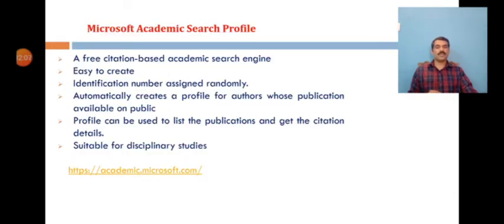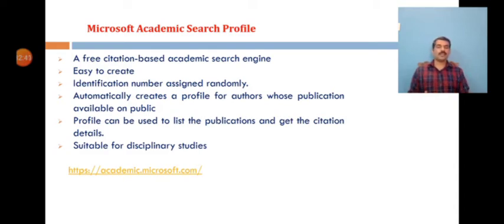And the next one is the Microsoft Academic Search profile. It is a free citation-based academic search engine which is not very popular among the academic community. But creating an account in Microsoft Academic allows the researcher to build a profile around their publications, with an identification number randomly assigned. However, it automatically creates a profile for others who have published in the universe. Whenever you publish anything, a profile will be automatically created, and even if you search with a keyword or your own name, it will be able to retrieve it.